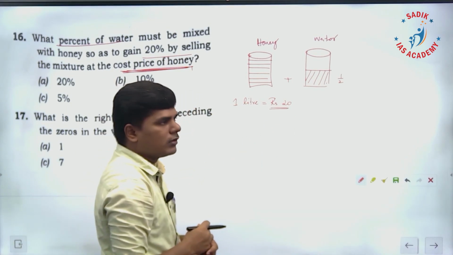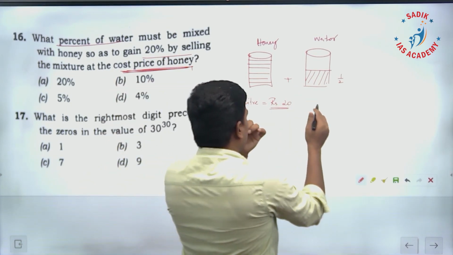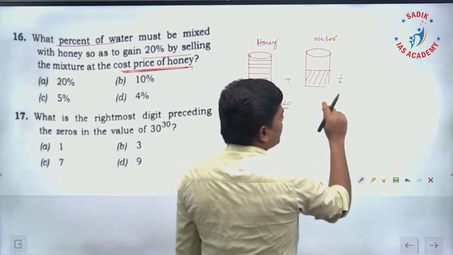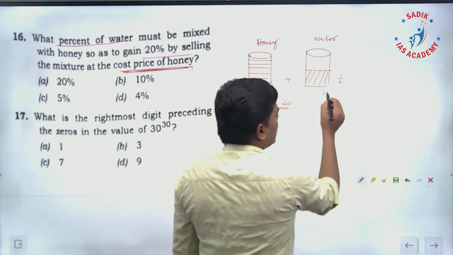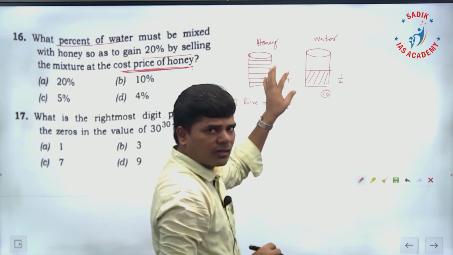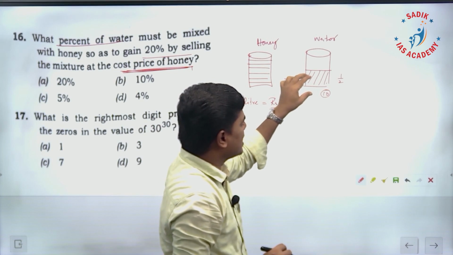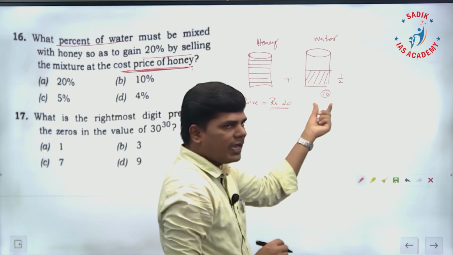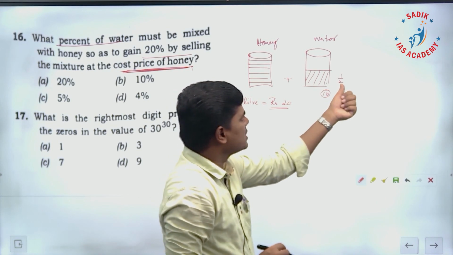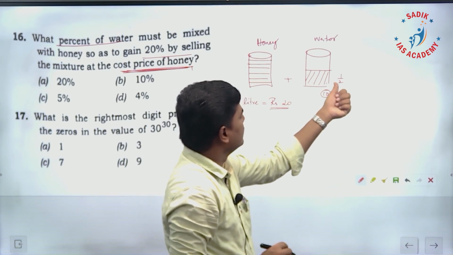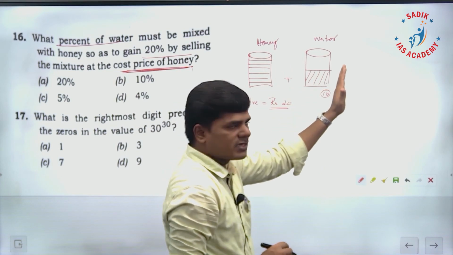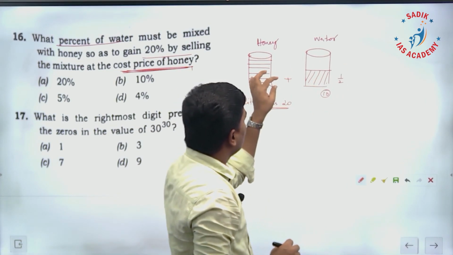Suppose the cost price of honey I have taken is 20 rupees. Therefore, in total I have 1.5 liter, and the mixture I am going to sell at 20 rupees. This half liter is going to be 10 rupees. This is extra I have because of the mixing of water. From this quantity, how much am I gaining? 10 rupees I am gaining. So how much did I add? Half liter with respect to honey. With respect to honey quantity, half liter of water is added. And how much am I gaining?